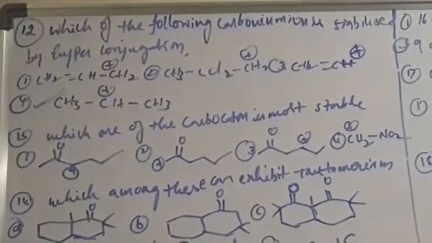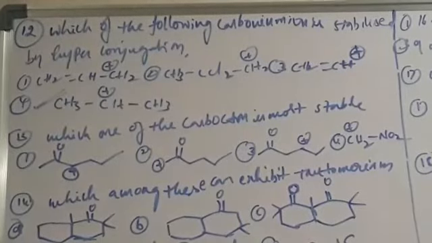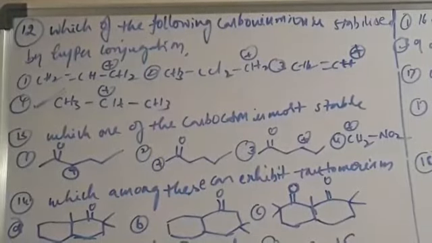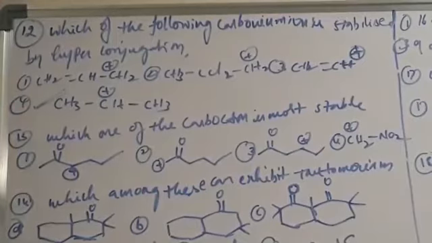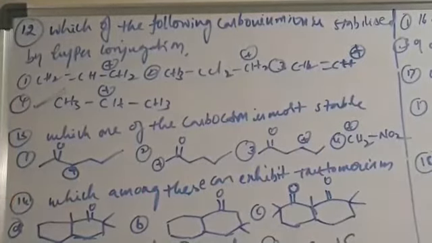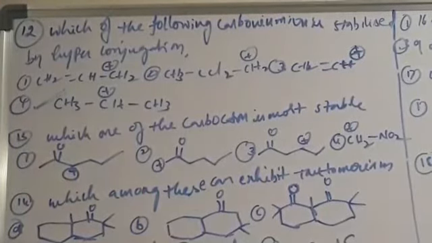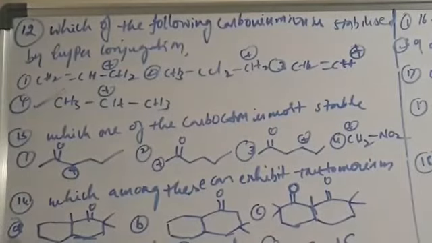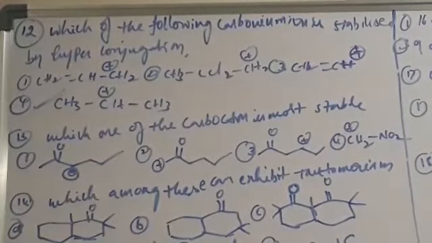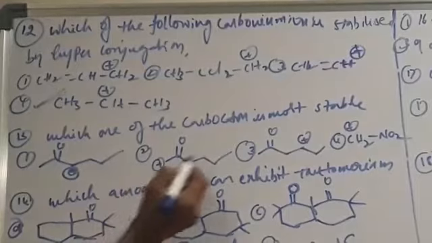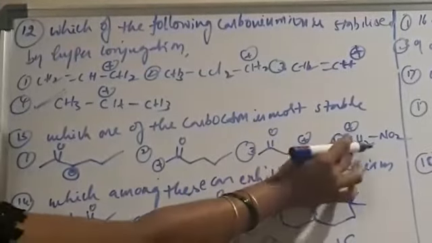Next, which one of the carbocations is more stable? Again the same concept: tertiary is greater than secondary, secondary is greater than primary. This is a secondary carbocation and this is primary. This one is also secondary and this is primary.